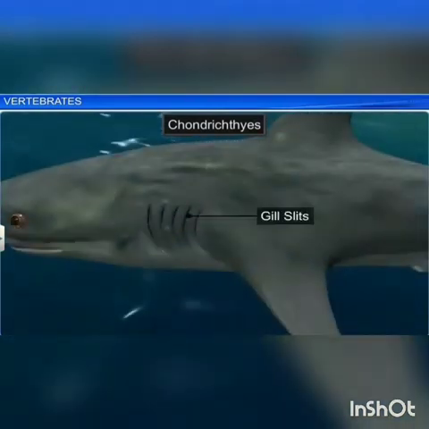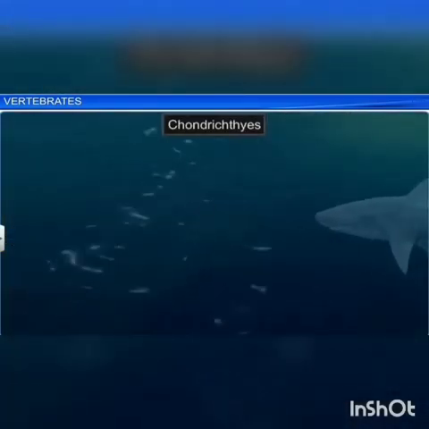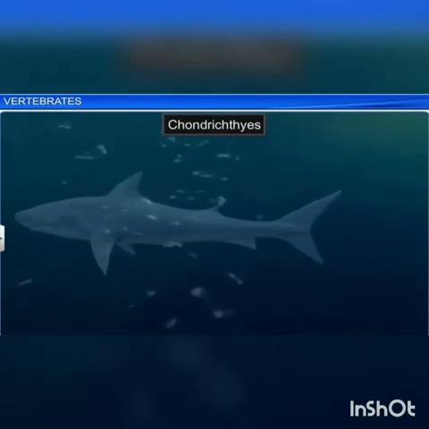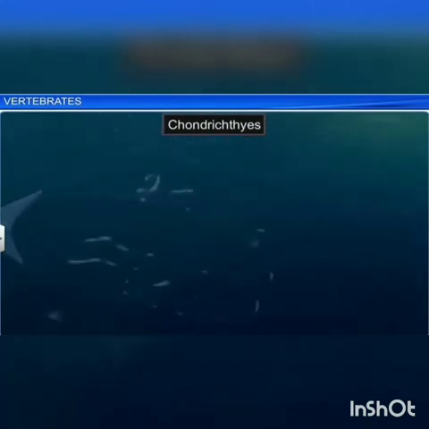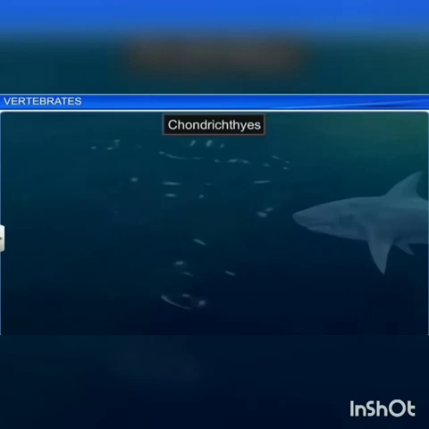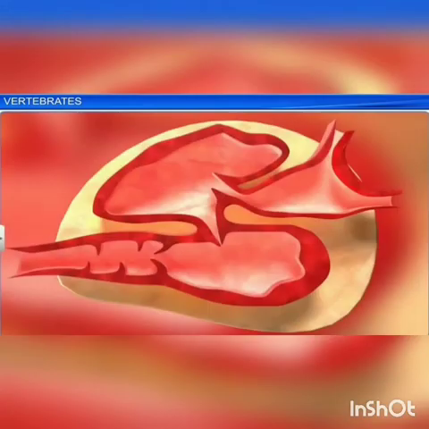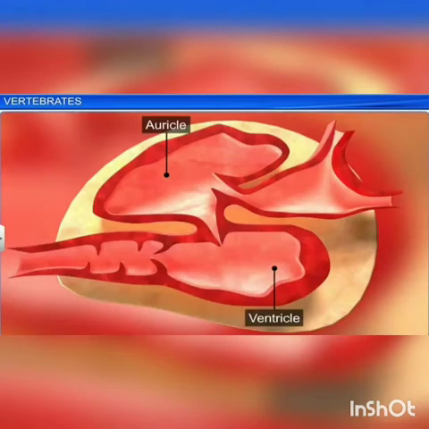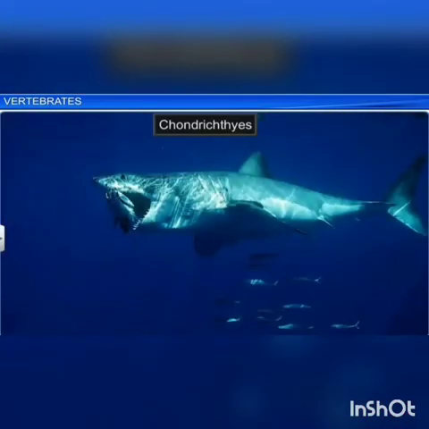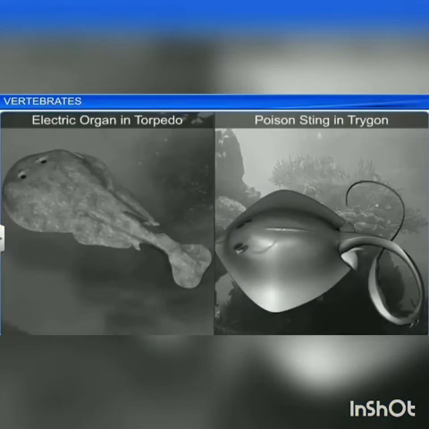Their jaws are powerful and they are predaceous animals. Respiration is by lamelliform gills without operculum. Operculum is nothing but the gill cover. The excretory organs are mesonephric kidneys. Here, the cartilaginous fishes are ureotelic. A 2-chambered heart is present. One is an auricle, another one is the ventricle. The cartilaginous fishes store urea in their blood to maintain osmotic concentration of the body fluids.